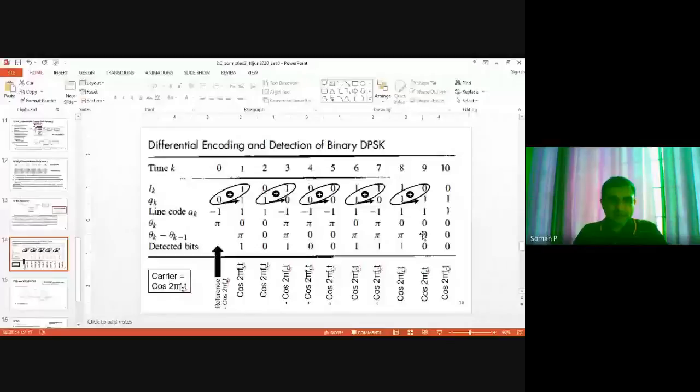Now the line code. This Qk goes to a line coder. For a 1, Qk is binary 1, you will send a plus 1 volt. And if it is 0, you will send a minus 1 volt, for example. So a positive voltage value for 1 and a negative voltage value for 0.